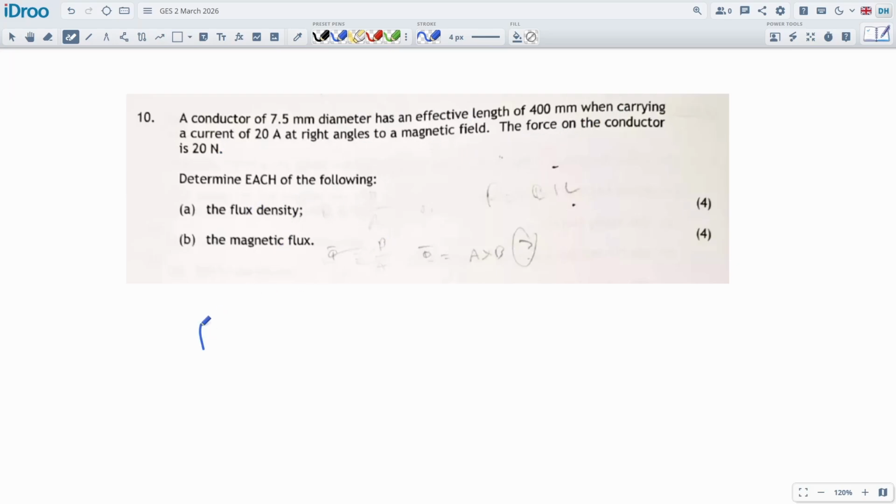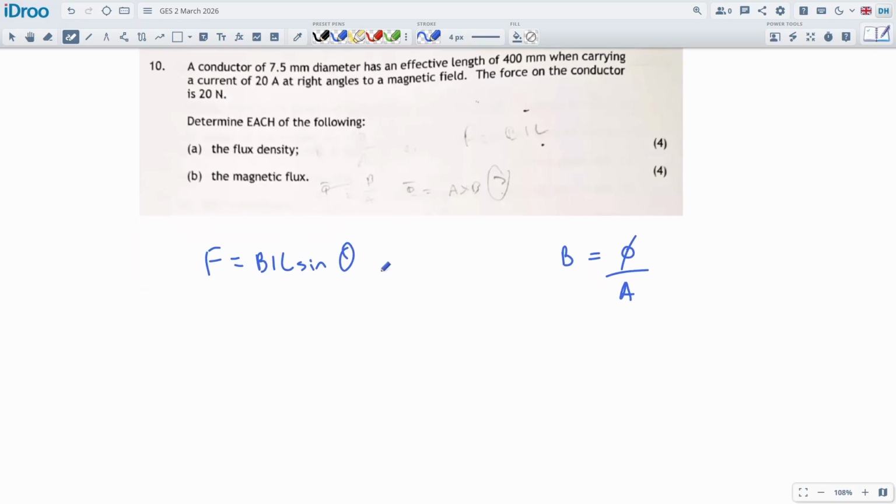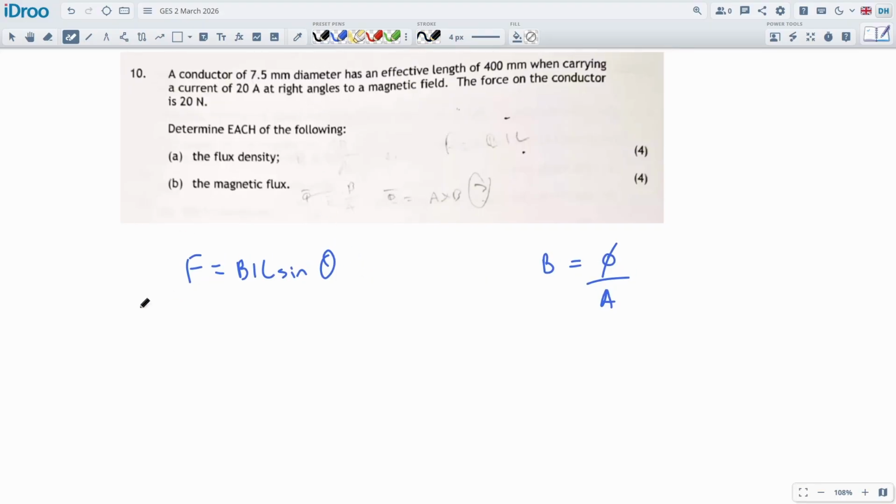This will be F is equal to BIL sine theta. And the other one will be B is equal to phi over A. I could just change this into AB is equal to phi. It'll be a lot easier to use, but okay. That's our usual setup. Let's just see if we've got the F, the B, the I, the L. The sine theta we can ignore because it's always at 90 degrees. It says it here, right angles, so we can ignore it.